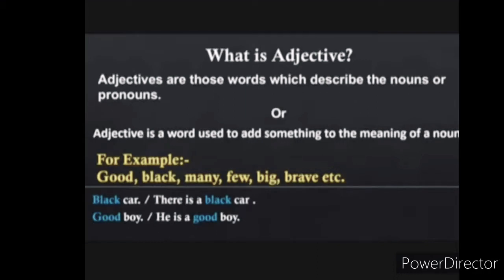Black car. There is a black car. In this sentence, black is an adjective and car is a noun. Good boy. He is a good boy. Good is an adjective and boy is a noun.